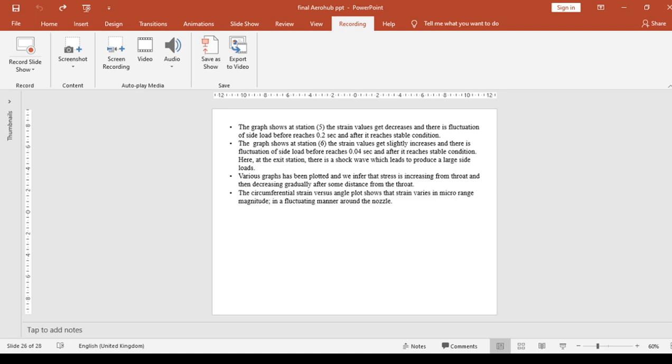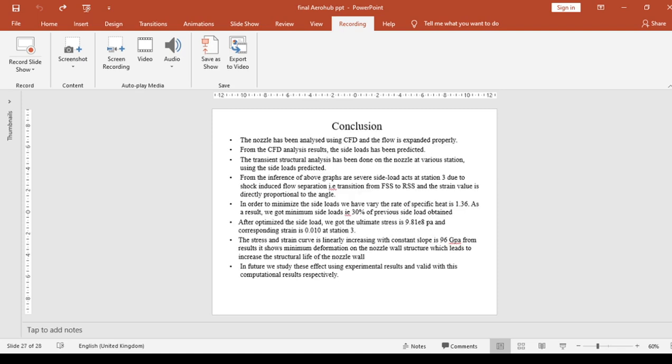Various graphs have been plotted and we infer that stress increases from the throat and then decreases gradually after some distance from the throat. The circumferential strain versus angle plot shows that strain varies in micro range magnitude in a fluctuating manner around the nozzle.